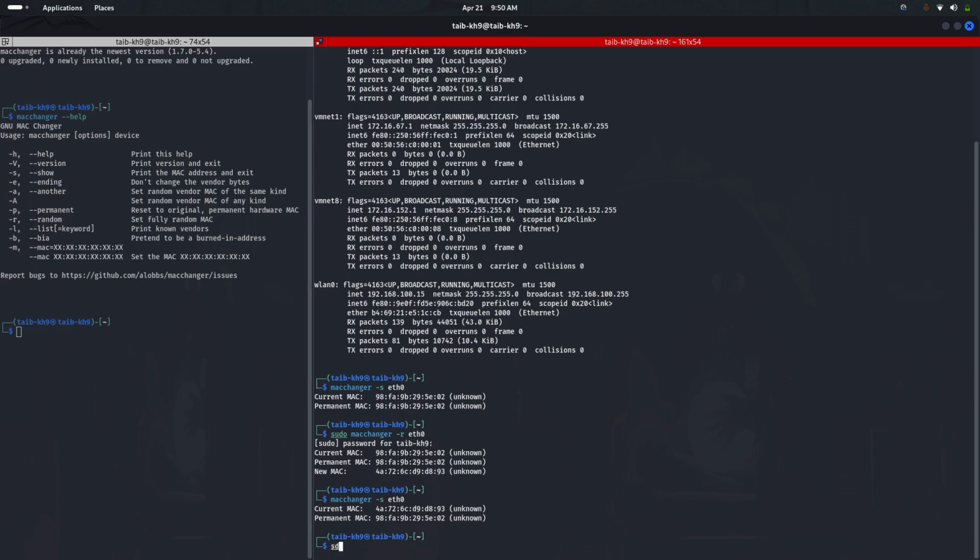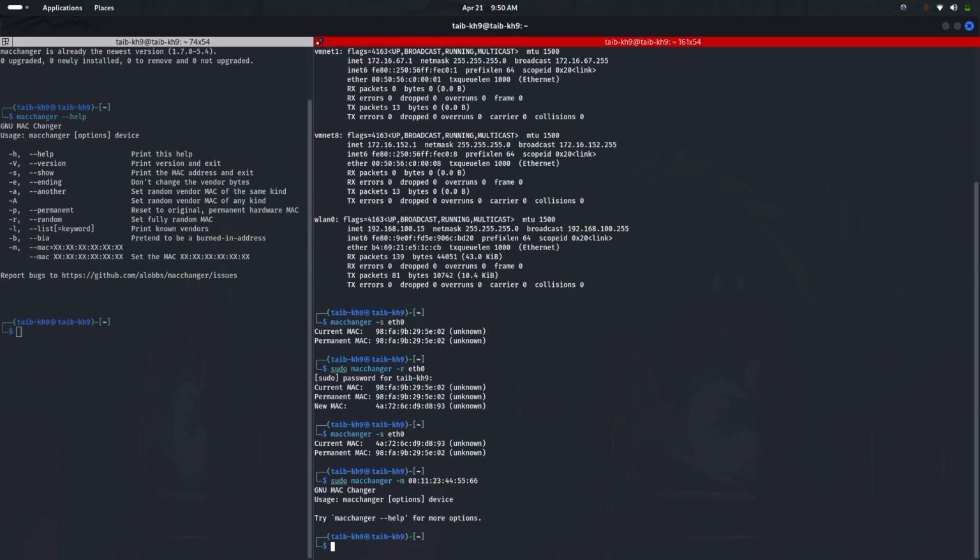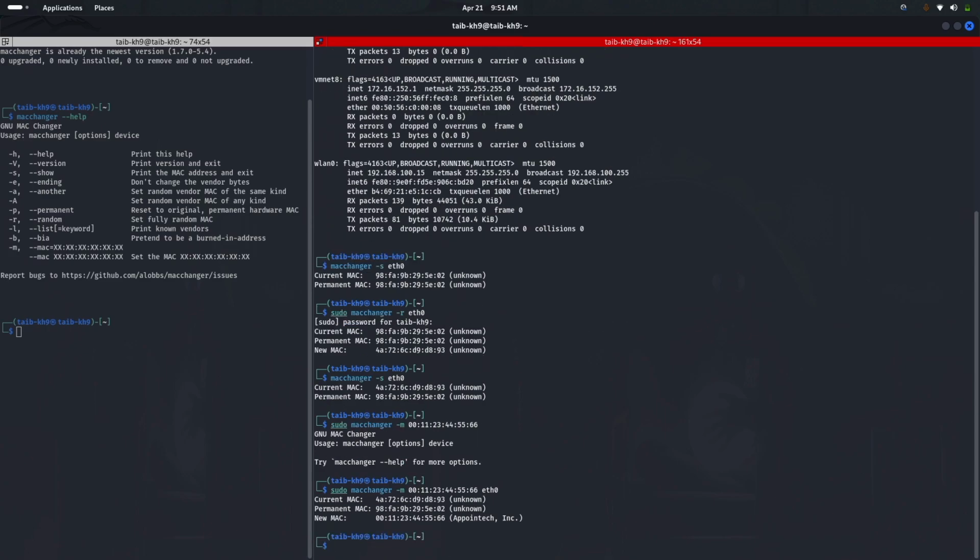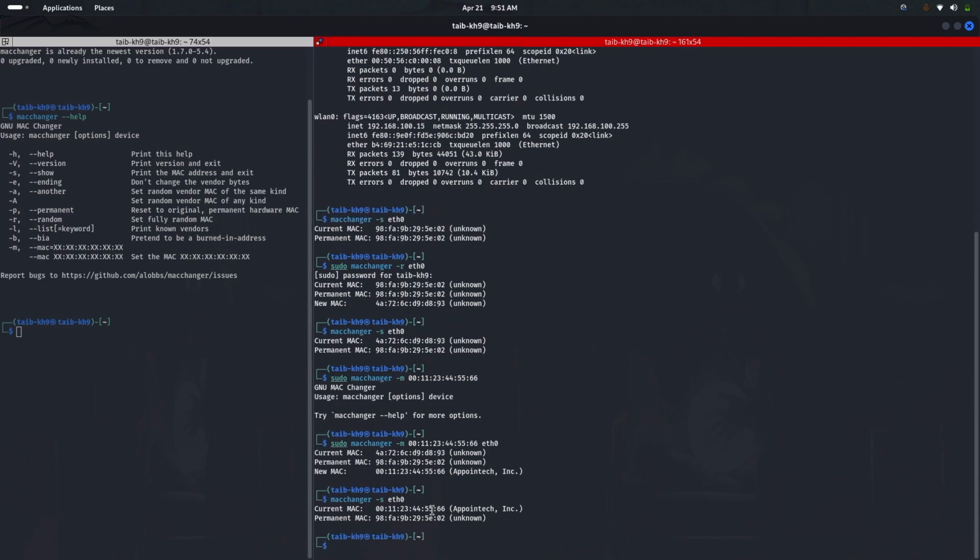The next command is to set a custom MAC address for eth0. The command is sudo macchanger -m 00:11:23:24:55:66 eth0. This command will set our custom MAC address for eth0. You can see that the new MAC address is 00:11:23.